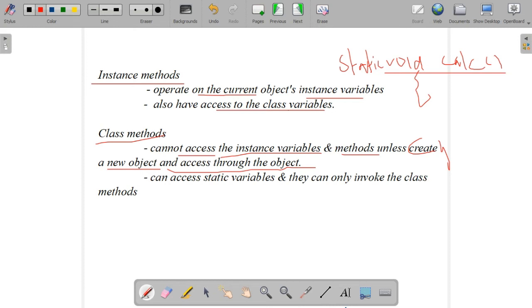If you want to access them, what do we have to do? We have to create a new object. Through the new object, using the dot operator, we have to access the instance variables and instance methods in the class method. But in the case of a static variable or any class variable and class method, it can be accessed directly. These are the two points in the case of instance methods and class methods.